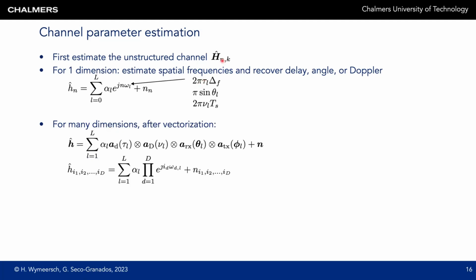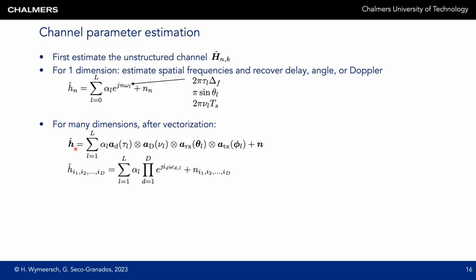For many dimensions, we can take the observations, so the unstructured channel estimate, and restructure them as either a very long vector or a tensor. If we consider a very long vector, we would have a data structure which is a superposition of paths and then Kronecker products for all the dimensions. We have the delay steering vector as a function of the time of arrival, a Doppler steering vector as a function of the Doppler, a receiver steering vector as a function of angle of arrival in azimuth and elevation, and a transmitter steering vector as a function of the angle of departure in azimuth and elevation. This would be a very long vector with a size that depends on the product of the number of subcarriers, number of antennas, and so forth.